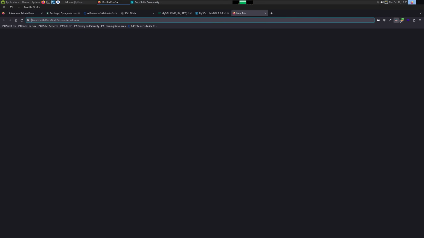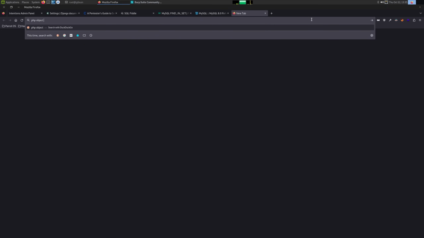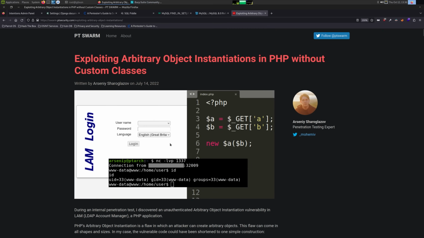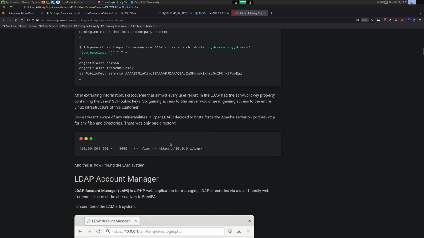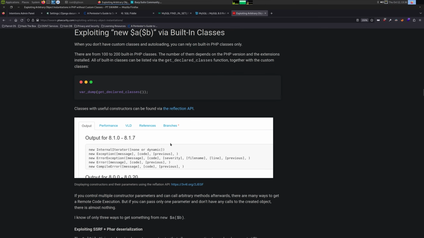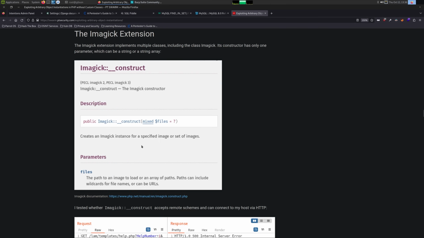And let's see if I can find the blog post right away. PHP Object Initialization vulnerability, maybe? It's probably instantiation or something. Let's see. This is it, the PT Swarm. This is a really good post on exploiting it. It goes into ImageMagick and also has a technique I learned about exploiting ImageMagick in it. So I'm just trying to find the important parts of this, but I highly recommend reading the whole thing. But we'll summarize it in just a minute. Let's see. Discovering. Okay, here we go.